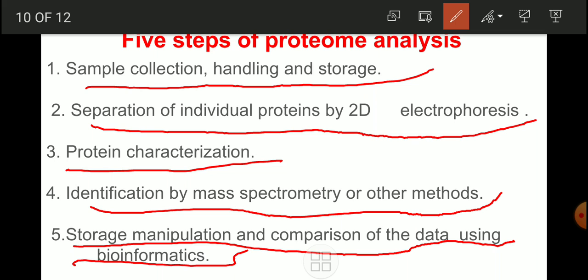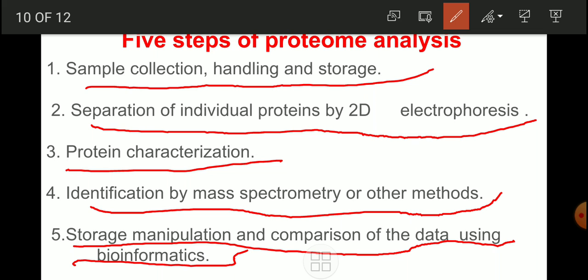In that one, we know that unless and until we isolate or separate the proteins, we will not get that protein. Then after analysis, separation of the individual proteins is there. First of all, in the isolation we have taken total proteins. We don't know actually which type of protein we have isolated. That is a group of proteins. Then that group of proteins we have to separate individually.